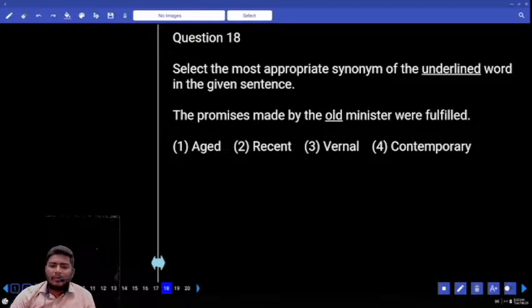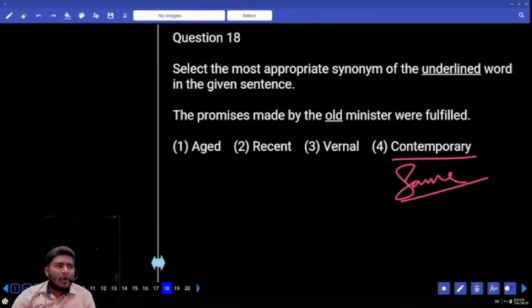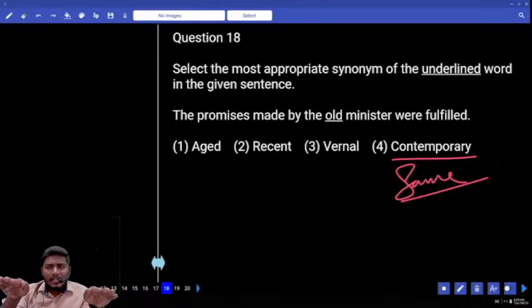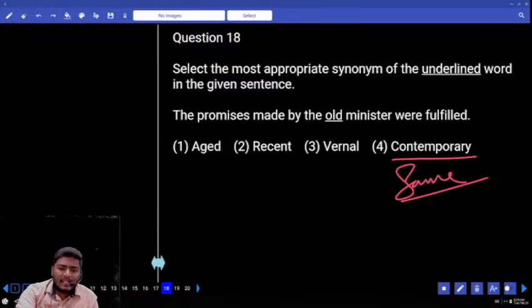Underlined word synonym. Old minister. Old. Aged, recent, vernal, contemporary. Which one is your correct answer? What do you mean by contemporary? Contemporary is nothing but anybody who serves at the same time. Anything that happens at the same time. Contemporary people. George Bush and Manmohan Singh are contemporary presidents of two countries. Contemporary, which stays at the same time. Recent, which is at present, almost present.